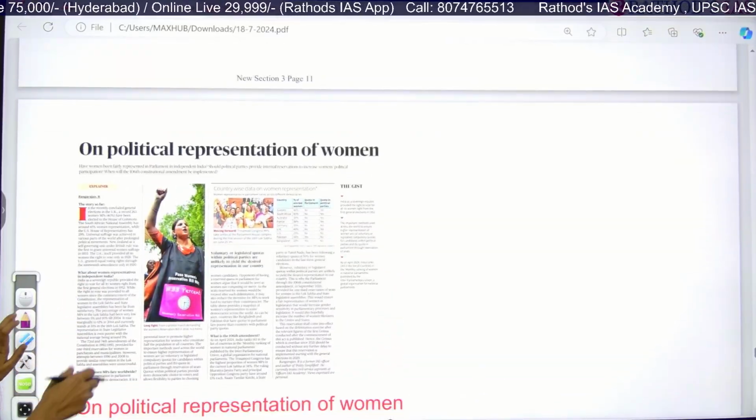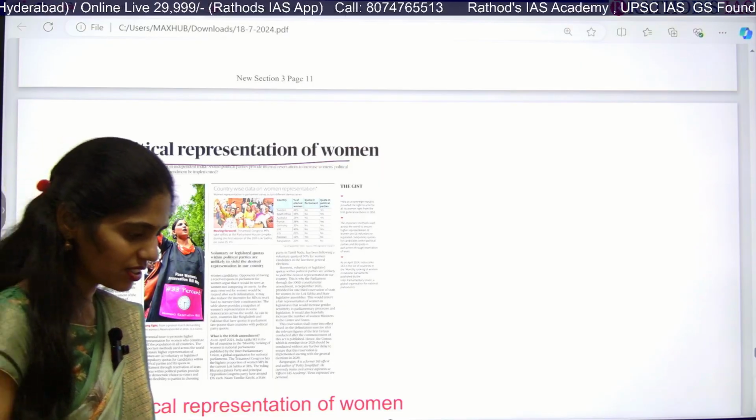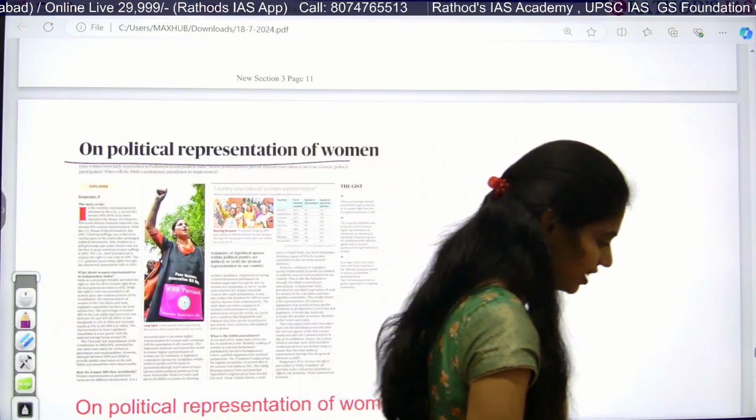Okay, so next topic, on political representation of women. So what is this article talking about? Read the title twice and tell me. It's very easy, simple.